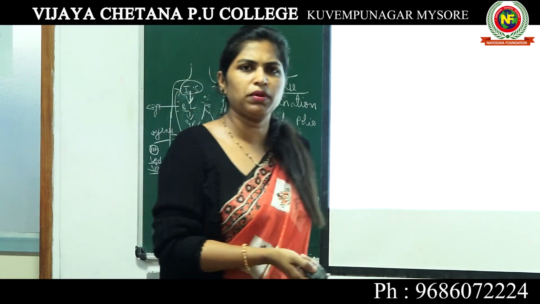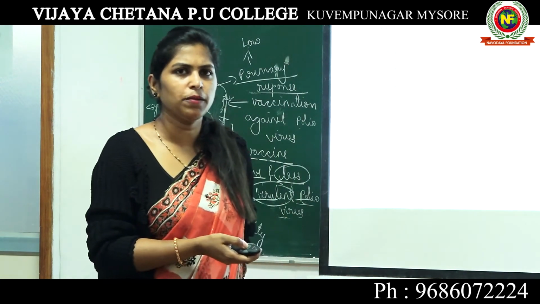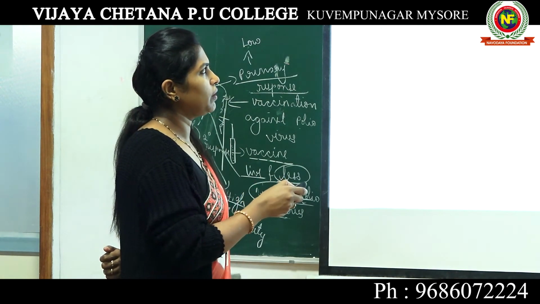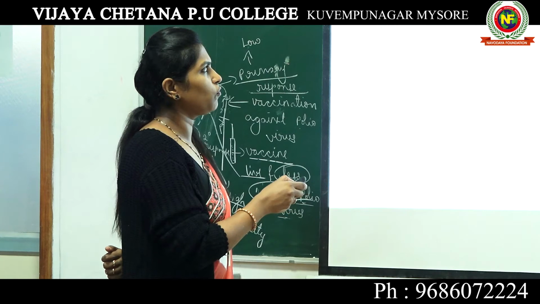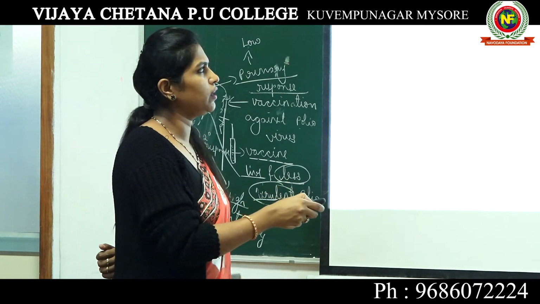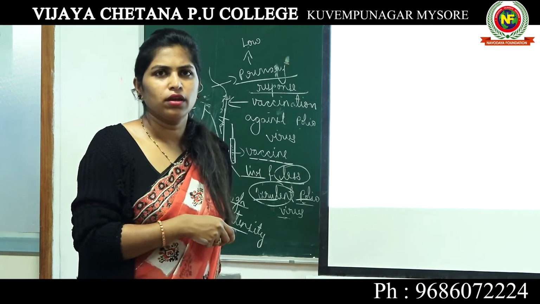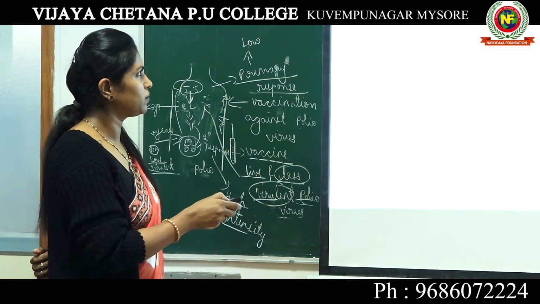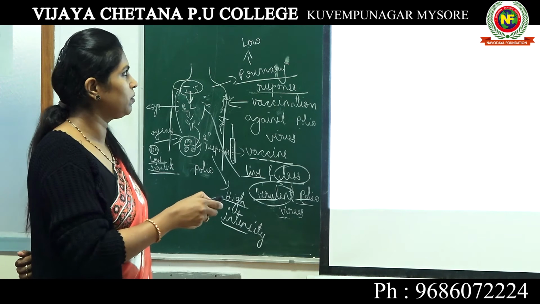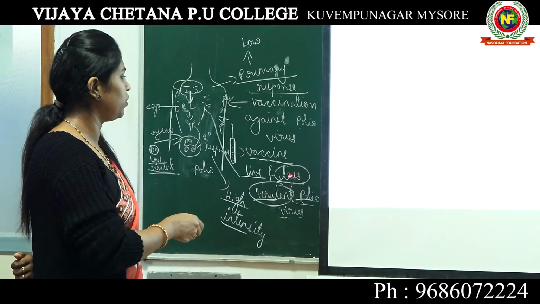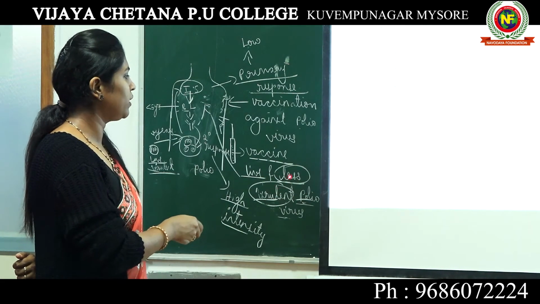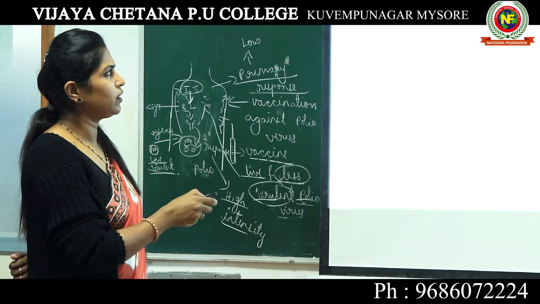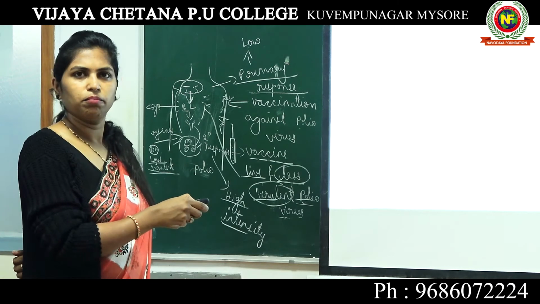There are multiple vaccines available in the market. Sometimes an inactivated or weakened pathogen is introduced into the body. Here we made the polio less virulent, and this condition can be called an inactivated and weakened pathogen.